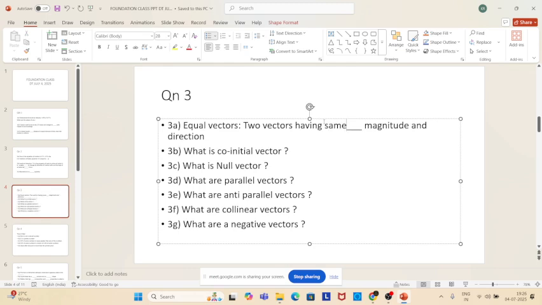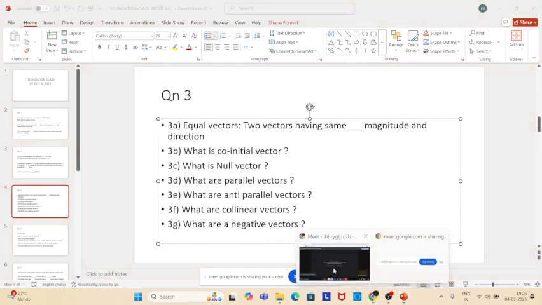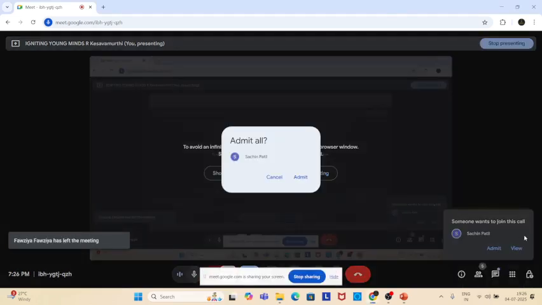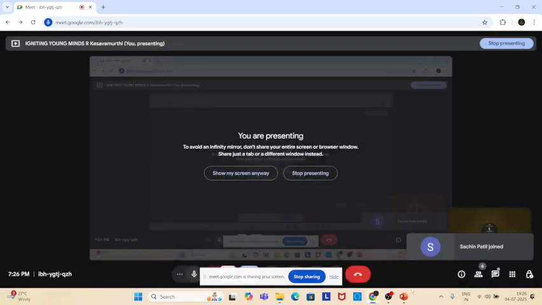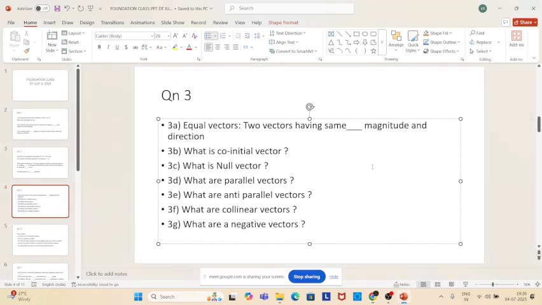What is a co-initial vector? Vectors which have the same initial point, same starting point, sir. That is called a co-initial vector.